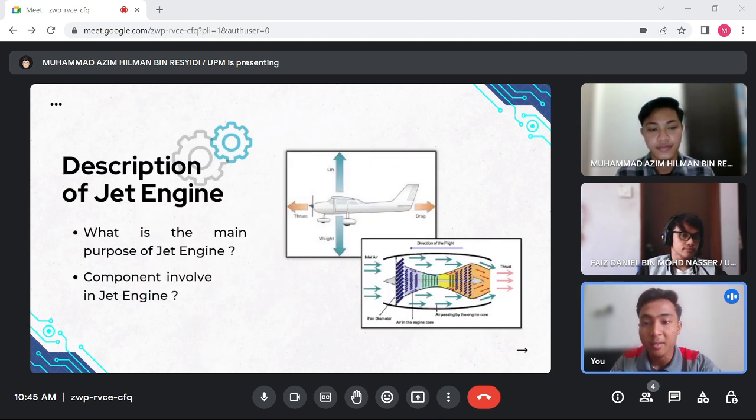Okay, here is a brief description of jet engines. A jet engine is a reaction engine that discharges a jet that generates thrust by jet propulsion, where it is purposely designed for creating large volumes of high velocity exhaust gases in order to overcome the aerodynamic drag of the aircraft. There are a few components involved in a jet engine, which are fan, compressor, combustor, engines, turbines, and nozzle. All these components are associated with the kinetic energy, potential energy, and internal energy that affect the energy balance.